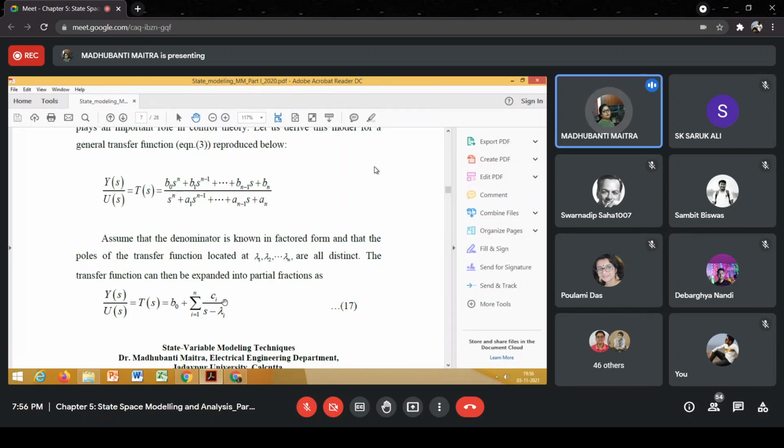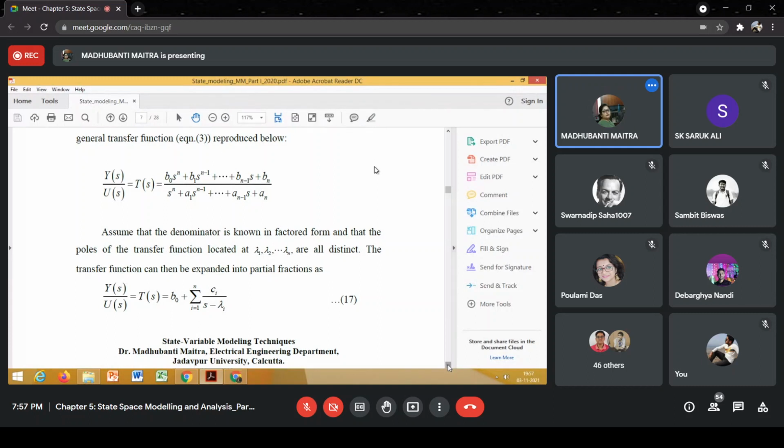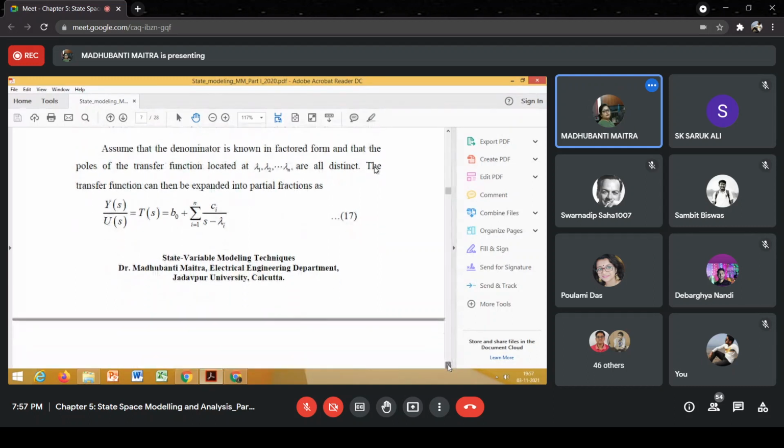So here the lambda i's are the closed loop poles of the system, that means the singular points, and the ci's are the respective residues. Agree? Yes, ma'am.